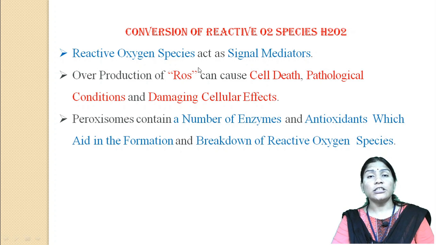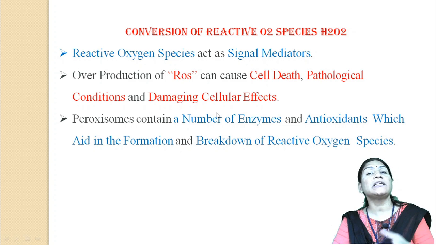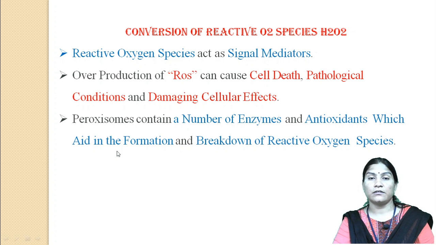So these peroxisomes also convert reactive oxygen species into hydrogen peroxide. Reactive oxygen species act as signal mediators. Over production of ROS can cause cell death or pathological conditions, damaging the cellular effects.